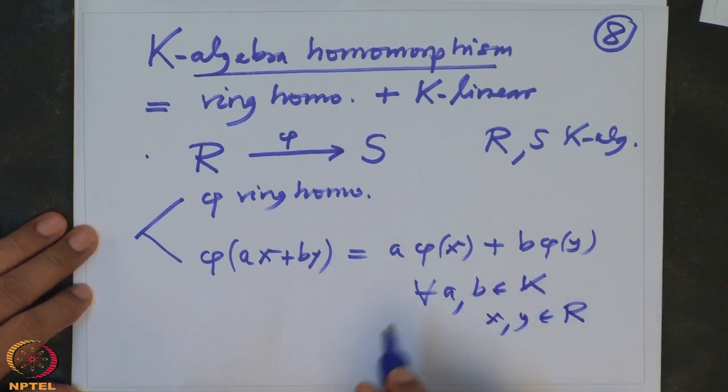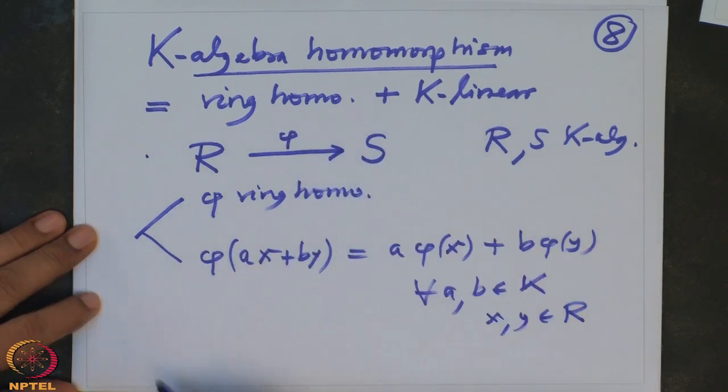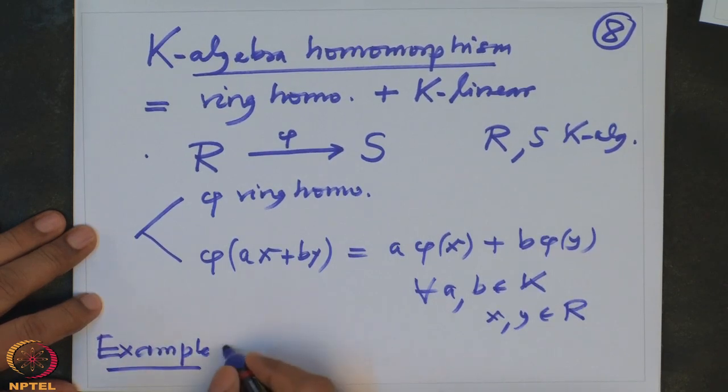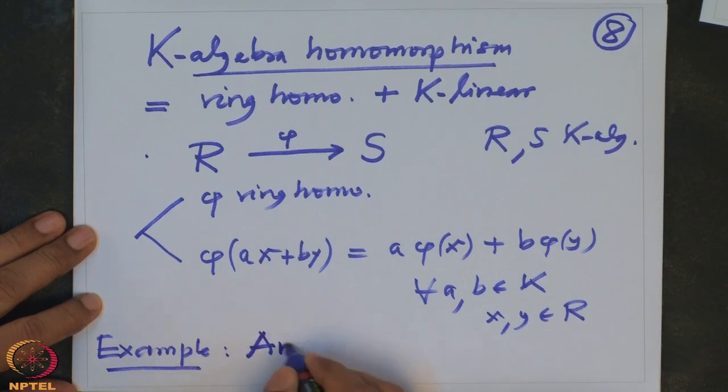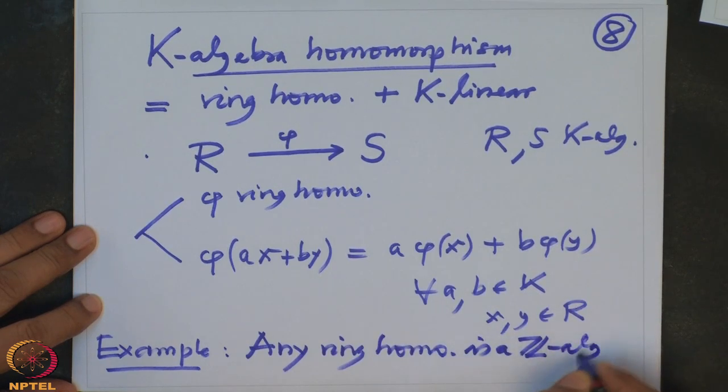So any ring homomorphism is a Z algebra homomorphism, because there you don't have to check anything. This is immediate from the definitions.